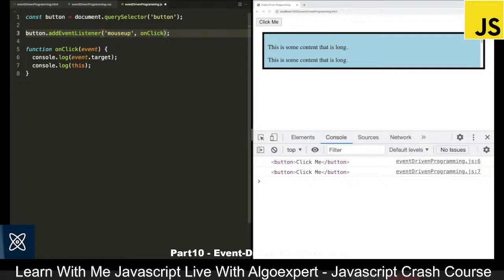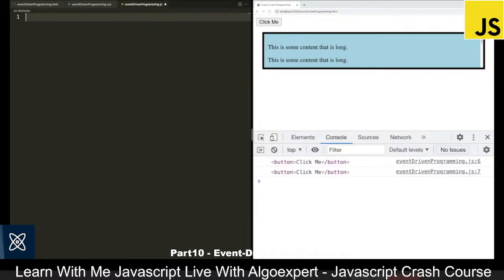Click also usually only looks at the left mouse button, whereas mousedown will allow clicking with the other buttons on the mouse. But anyways, most of the time we just use click unless there's a specific reason to use one of the other events here. Okay, so let's remove this code and let's look at some other events.